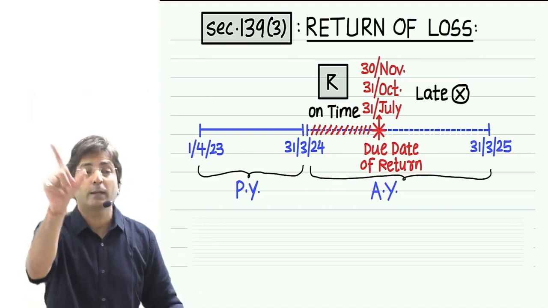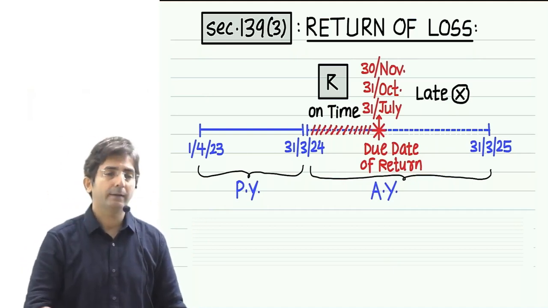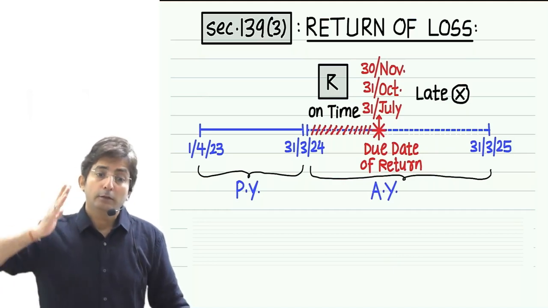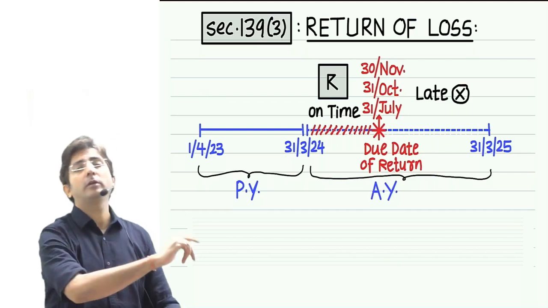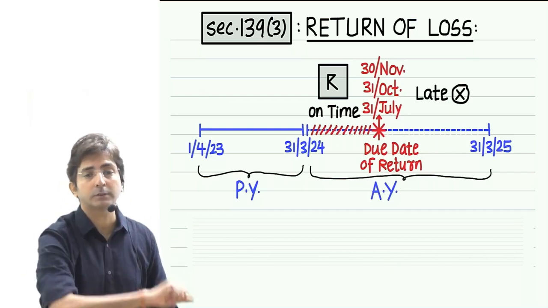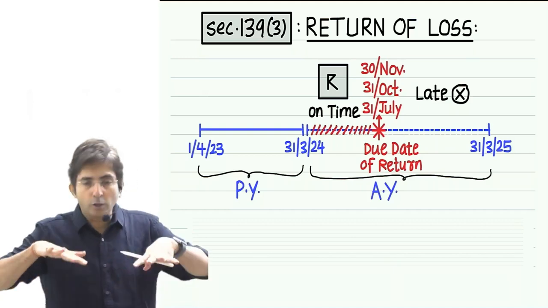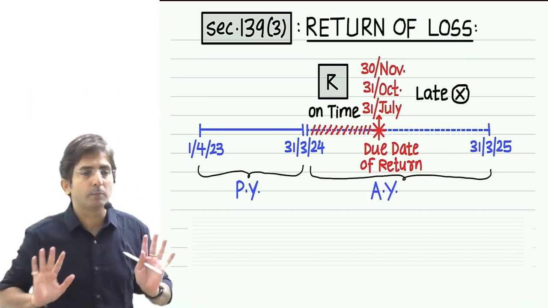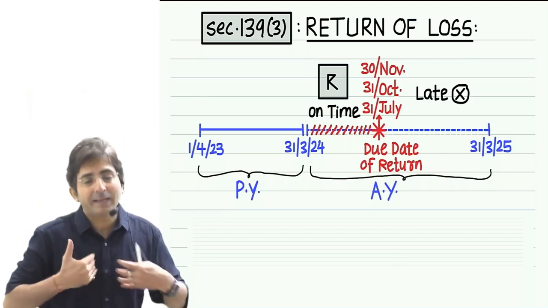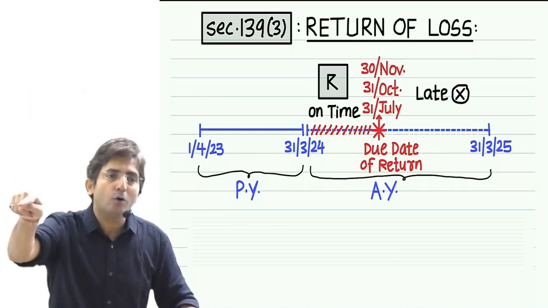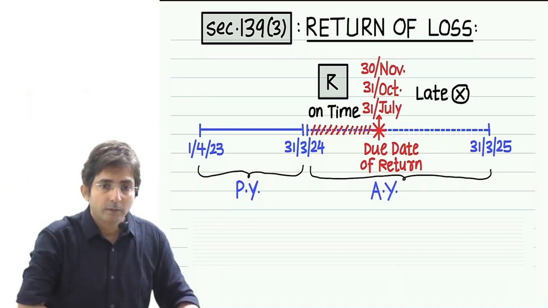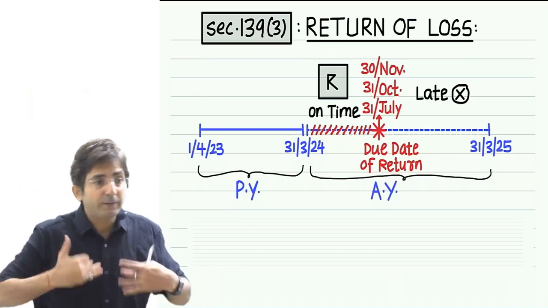You cannot carry forward. Why? Why is the law so strict that you have to file the return on time only? Even if 1 day delay, you cannot carry forward the losses. See, we understood the logic of filing return is a must. Because unless we file the return, how will government come to know that I suffered the loss? And they need to know. They want to check also, because they are only going to give us a set off. So the logic of filing the return we understand.